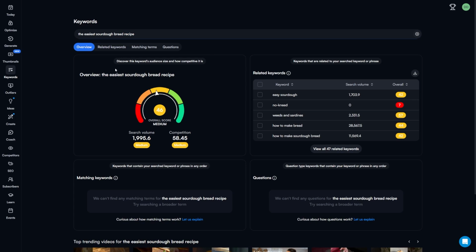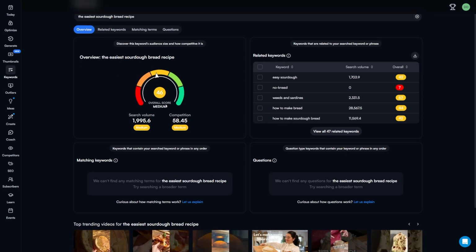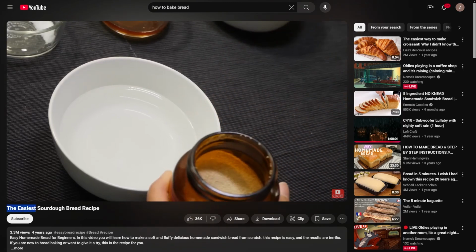Once you've got a list of keywords, the next step is putting them to work. Start by using your main keyword in the video title.